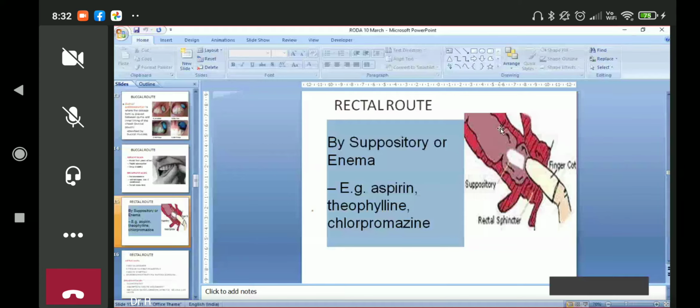And if there is a local indication in the rectum or the colon, like ulcerative colitis, and you give a drug orally, then it will be absorbed and then released in the colon, meaning you need to give a large quantity. Where do you need the action of the drug in ulcerative colitis? In the colon.